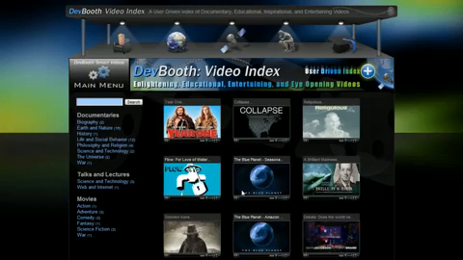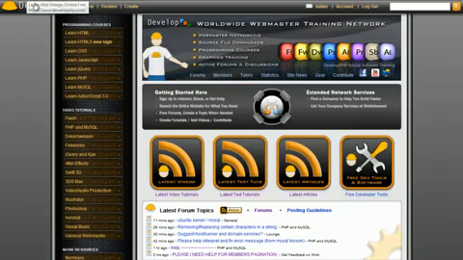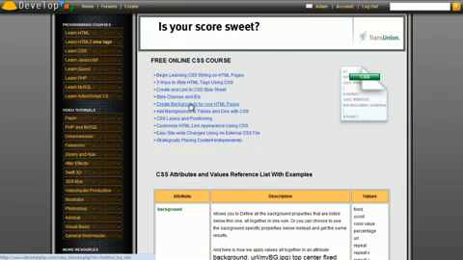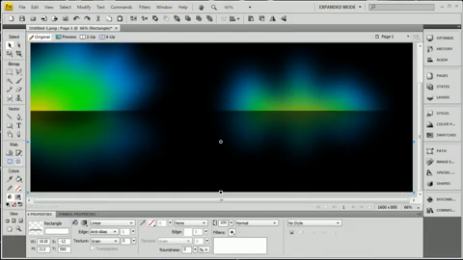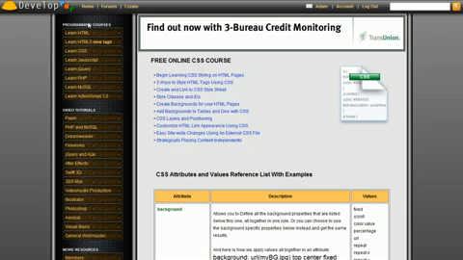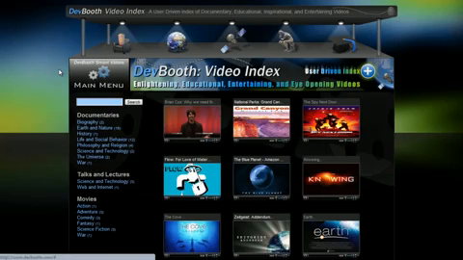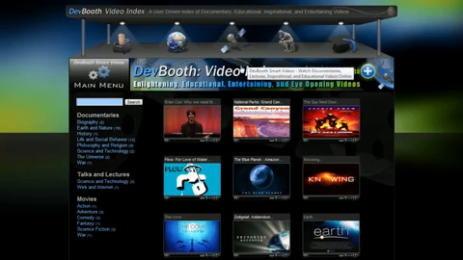And if you happen to need to know how to get this on a web page, you can go to Develop PHP in the Learn CSS section. There's create backgrounds for your HTML pages. And this can also work in Flash. You can put Flash with transparent background and have Flash elements above that Aurora style background.